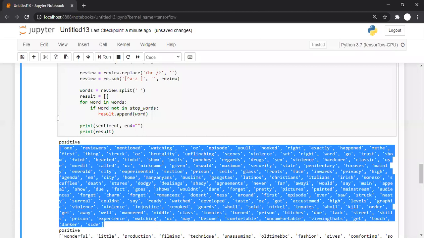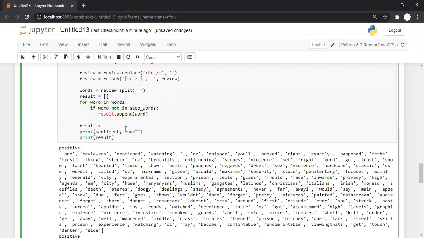No doubt? Good. So how to convert the list into a sentence? How to convert the list into a sentence or word? For that, we can write something like this. Result is equal to blank space dot join.